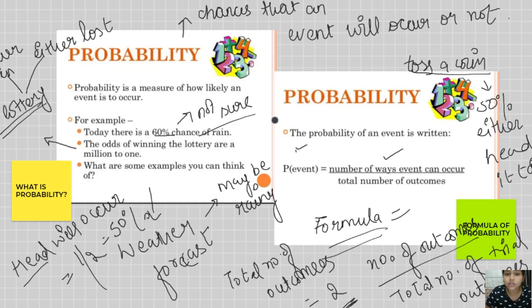Similarly with the tail. You can also take other examples like dice. In case of dice, the total number of outcomes is 6, because the number can be 1, 2, 3, 4, 5, 6. Now the probability of getting 3 is 1 by 6. This is about the probability.